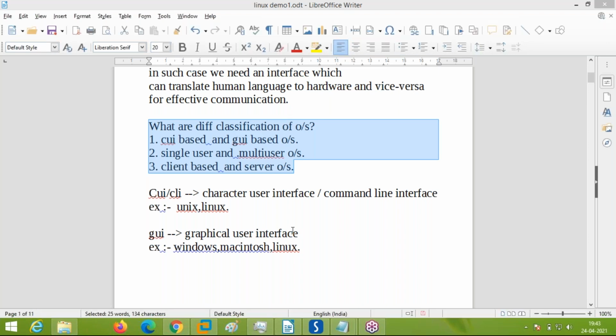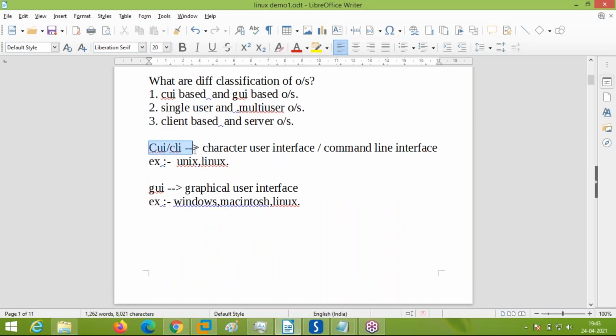Okay. So I made a note of what is CUI, CLI, what is the full form. CUI operating system is character user interface operating system, or CLI is also the same thing, command line interface operating system. Examples for CUI based operating systems are Unix and Linux. You know that Unix is CUI based. You have to give commands. Linux also is CUI based. You need to submit commands in order to do things. But Unix is a pure CUI. There is no graphical user interface in Unix.